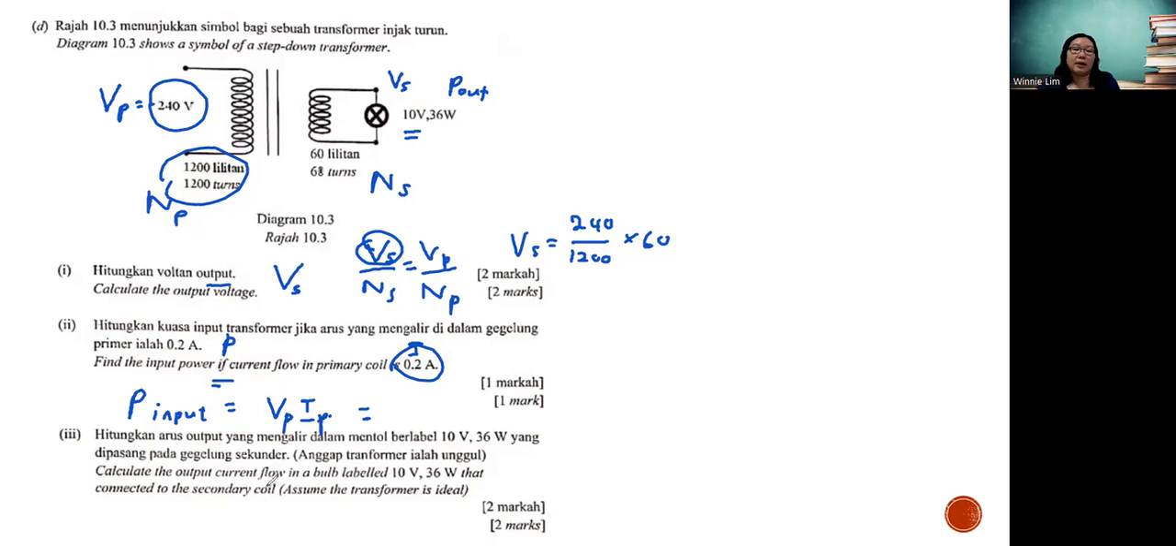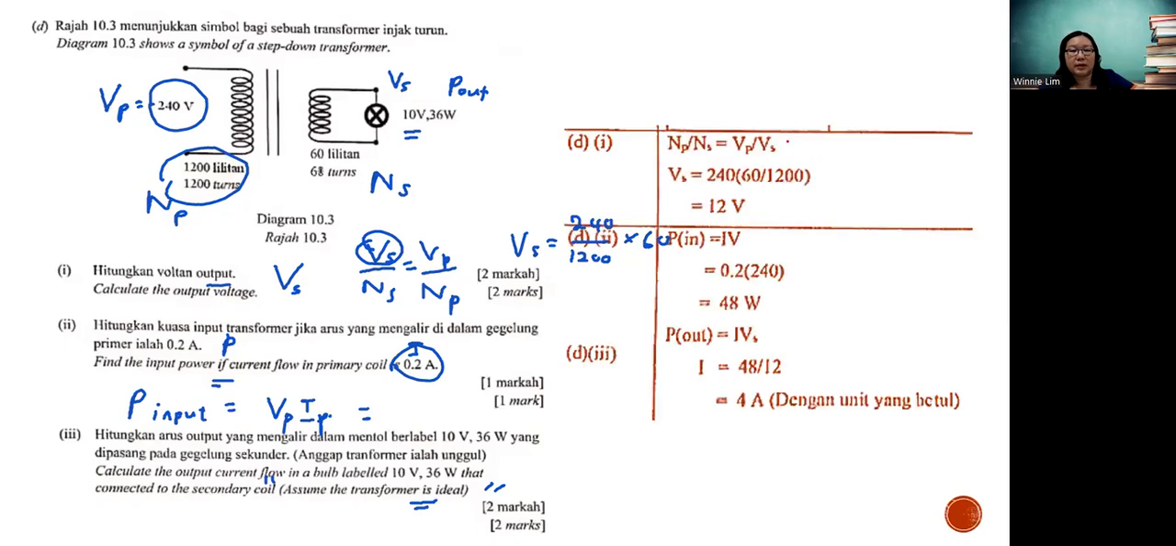Then lastly, calculate the output current flow in a bulb labeled 10 volt 36 watt that is connected to the secondary coil. Assume the transformer is ideal. If the transformer is ideal, that means the input power and output power should be the same. Okay, so therefore, this is how you get your answer.